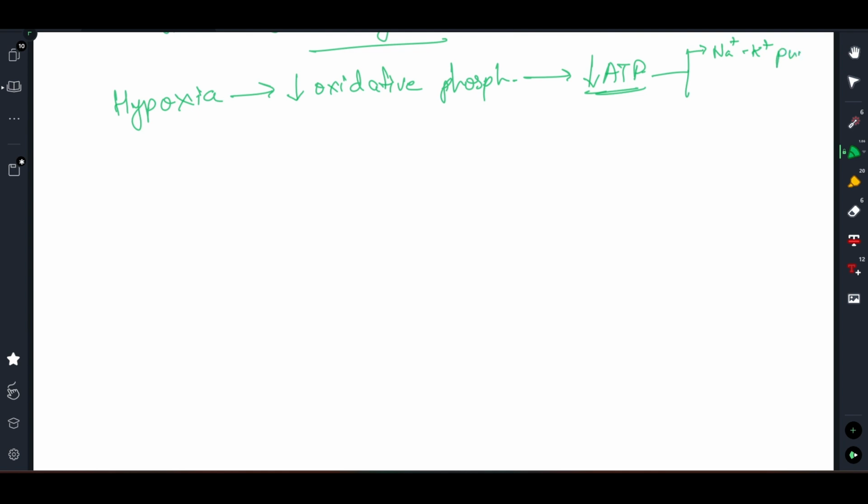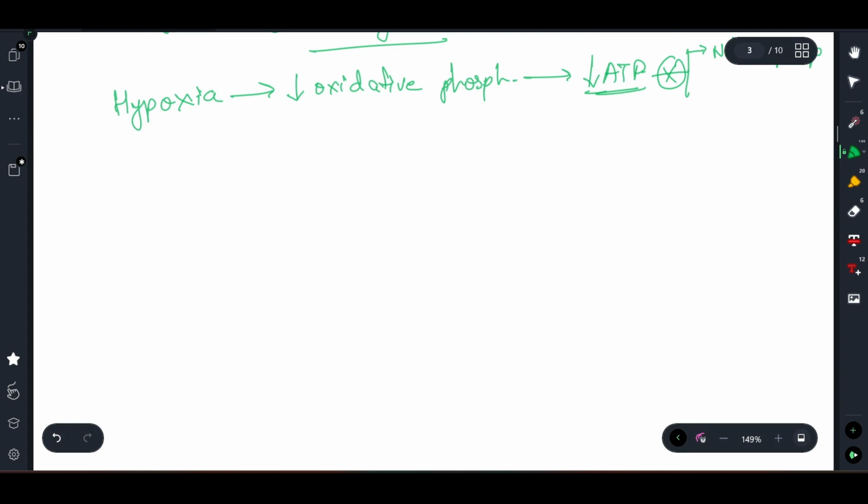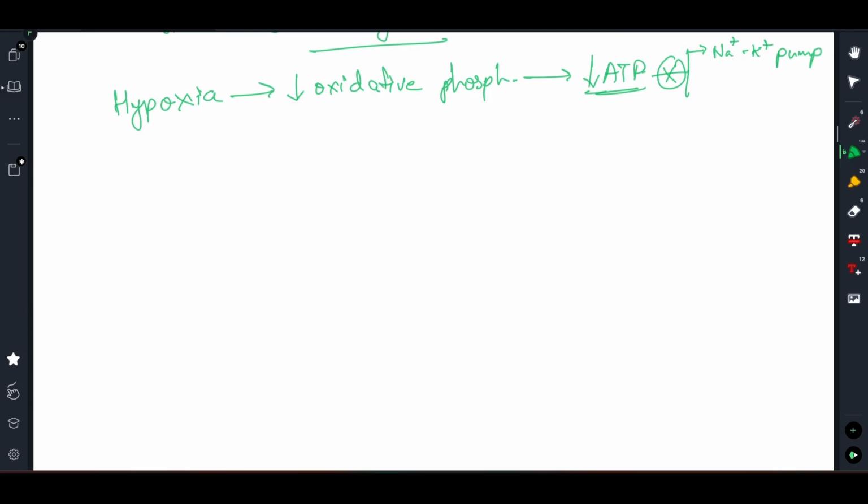So what does this pump do is, you know that ECF has more amount of sodium and ICF has more amount of potassium. Now this pump uses ATP and it pumps 3 sodium outside the cell and 2 potassium inside the cell against their respective gradients, right? What happens is that if ATP is not being formed in adequate amount, the sodium potassium pump activity will be affected, due to which you will see overall influx of sodium inside the cell, along the gradient.